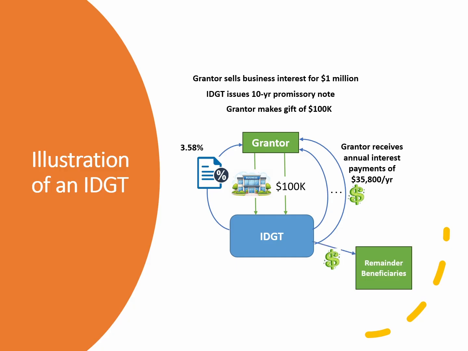Distributions to beneficiaries are governed by the trust agreement. For example, the IDGT may be structured as a pot trust, giving the trustee discretion to distribute income and principal among the beneficiaries as needed, rather than following a fixed distribution schedule.